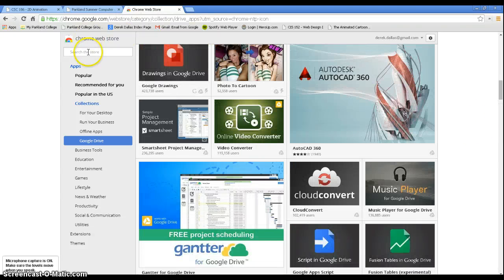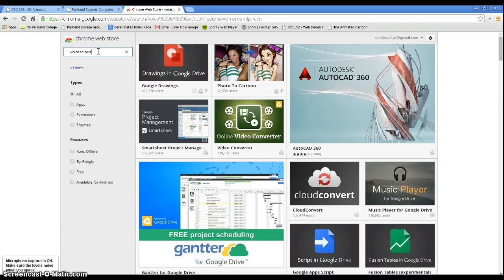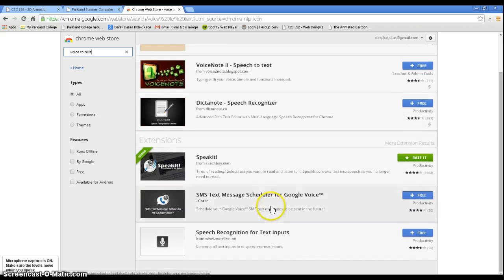One of the things that I had done, I'm interested in voice recognition. So I might say voice to text, and see if there's any. Here's type with your voice. See, this is something I'd be interested in for something I'd like to do, be able to talk notes, speak, and try things. So you can look and see if these voice note, speech to text, typing with your voice, simple function, notepad. And so these you can read about and see if it works.